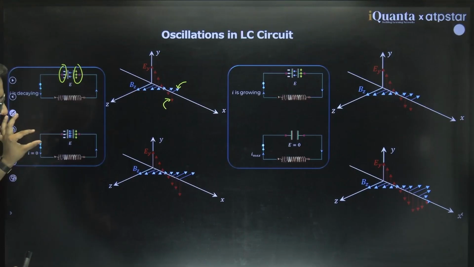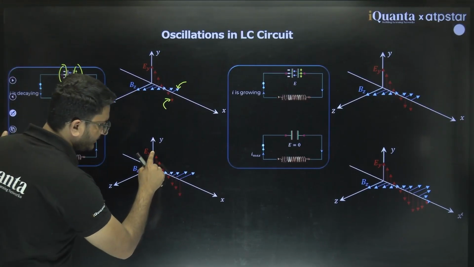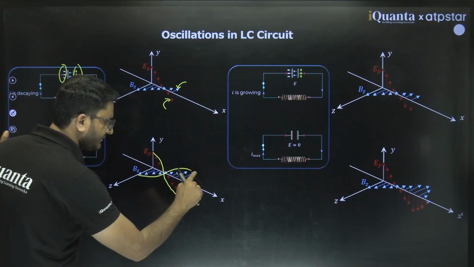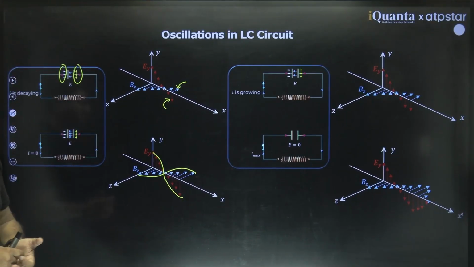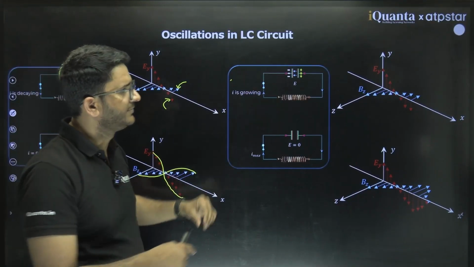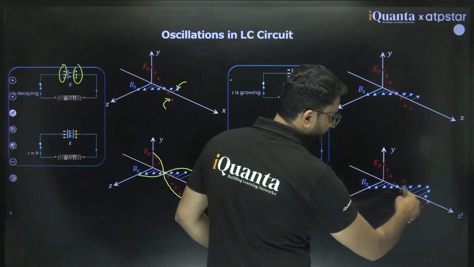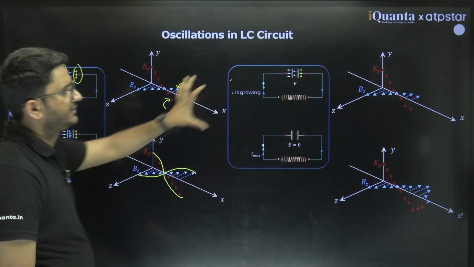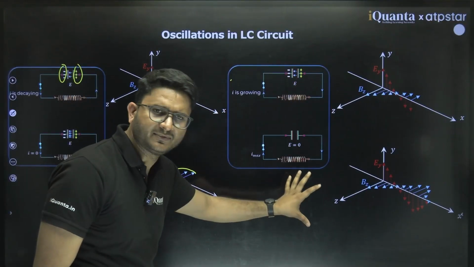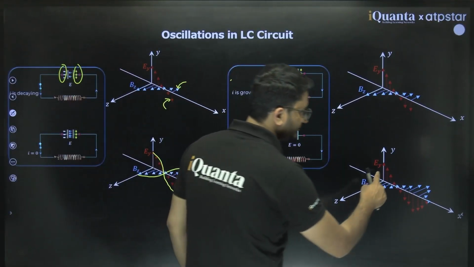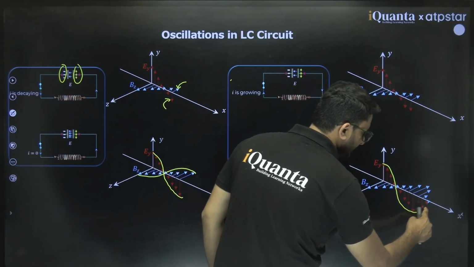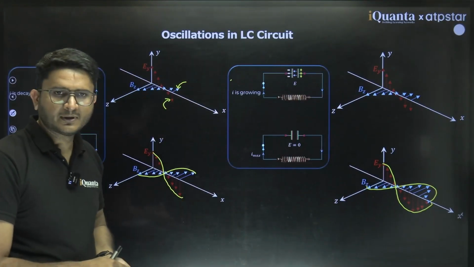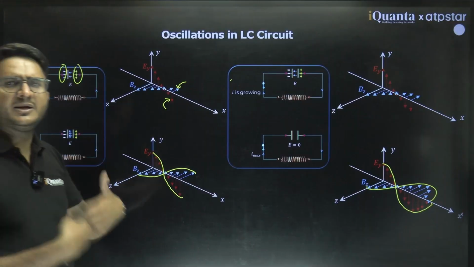Now it keeps on increasing. The electric field becomes negative, so the magnetic field also becomes negative. If current grows again, it will become maximum here, then it will again decrease, it will again become 0, and then the same thing happens. So this will follow a path like this, and this will follow a path like this. But this fluctuation will keep on going.